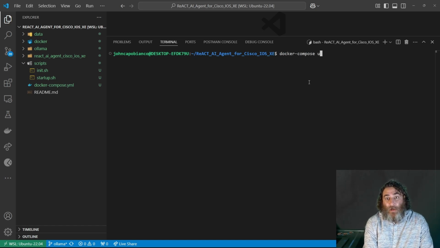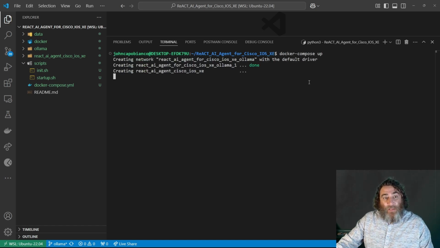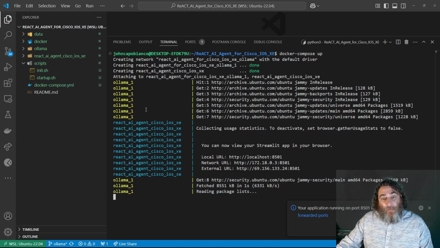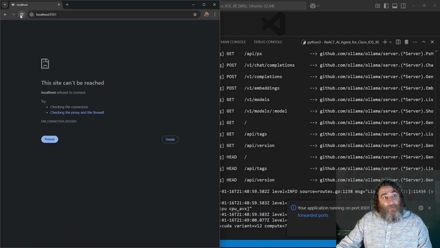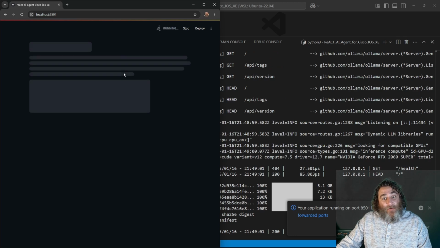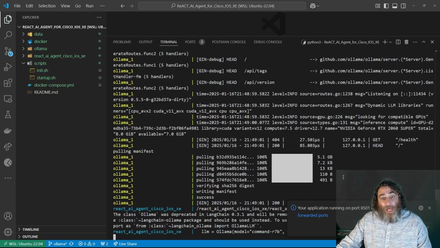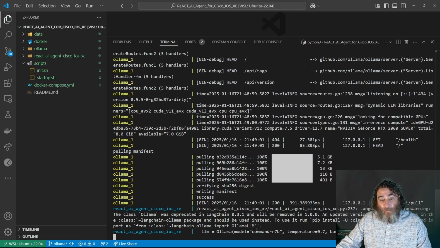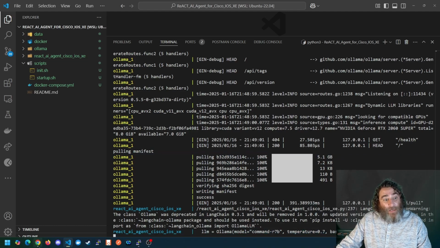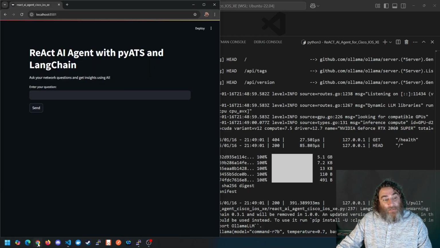So let's do Docker compose up. And we're going to see two containers come up. One is listening on 8501, my front end. And then I have Ollama in the back end that's downloaded the 5.1 gig model. The Commander 7 billion parameter model has been downloaded. All right, so everything's all ready to go here. I have a couple deprecation warnings. I'll deal with those later.